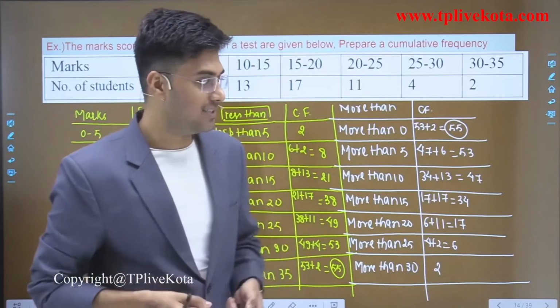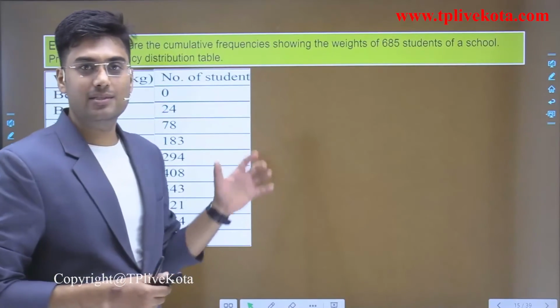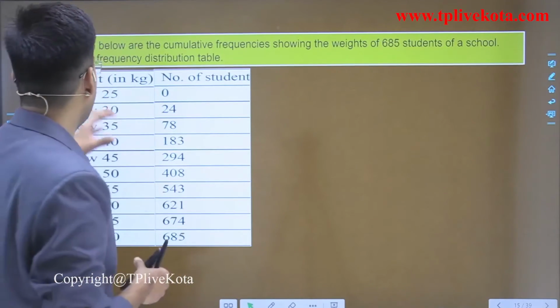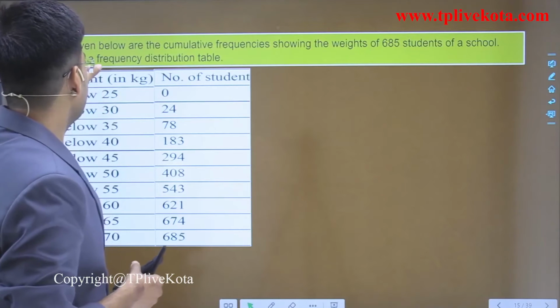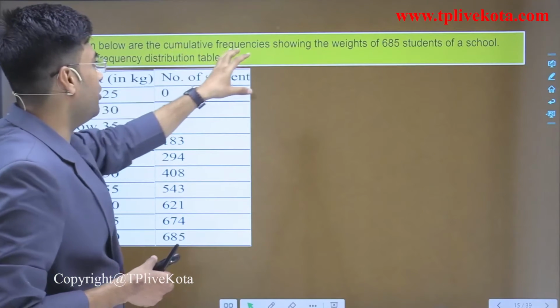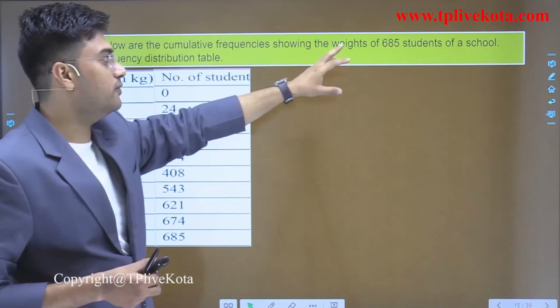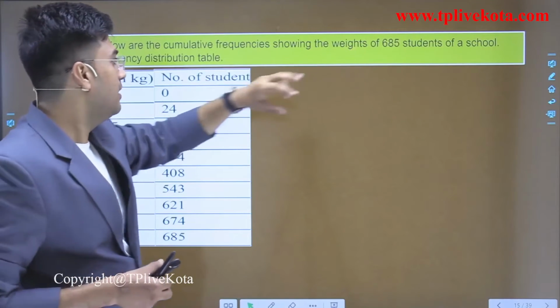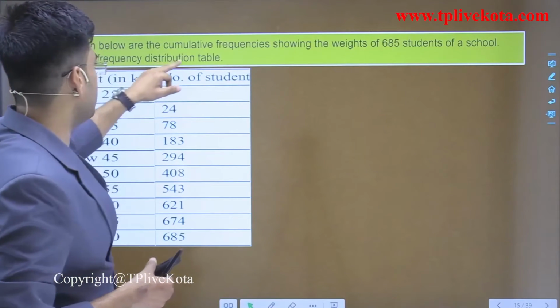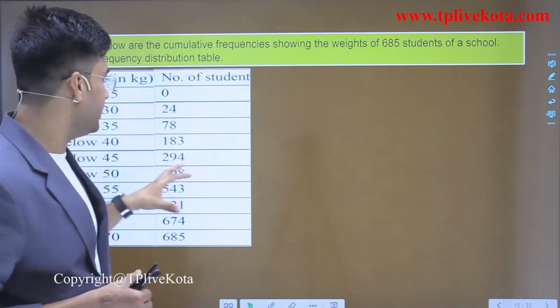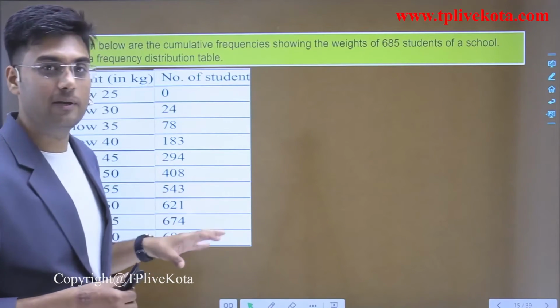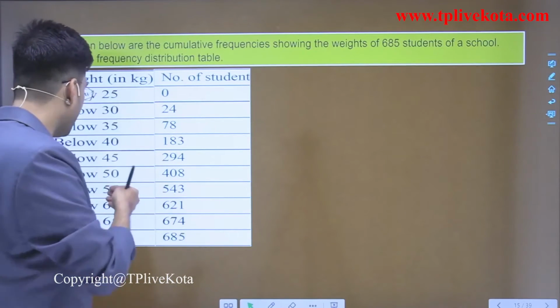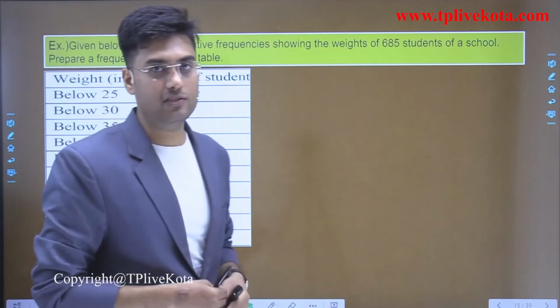Okay, so this is the first example here, and it is given that below are the cumulative frequencies showing the weights of 685 students of a school. Prepare a frequency distribution table. We have to prepare the frequency distribution table. Clear? Here we have below, that means less than frequency distribution table.